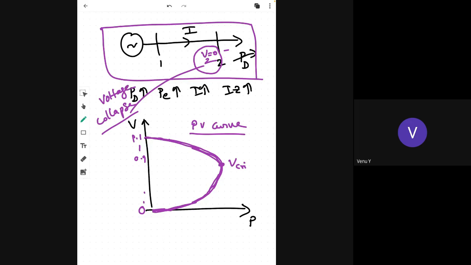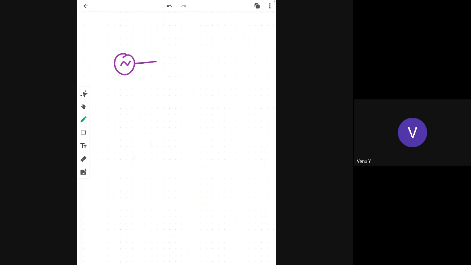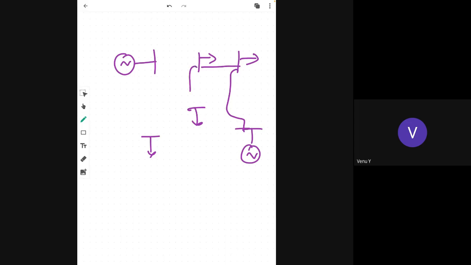So in the power system, in general, many of the buses are load buses. 85% of buses are load buses.